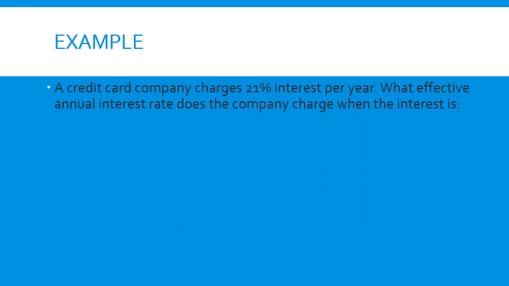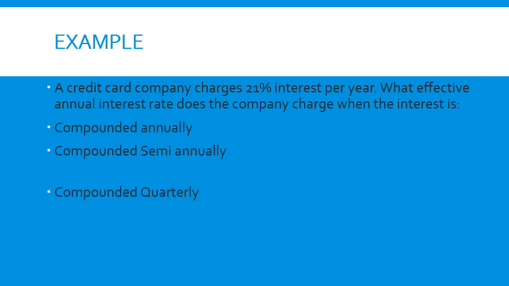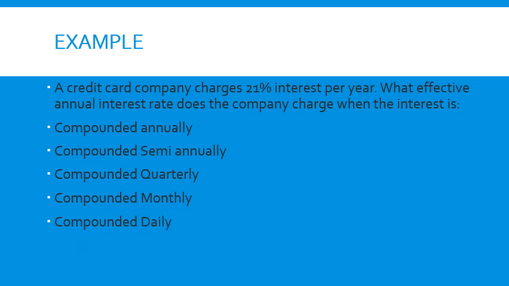Let us take an example. A credit card company charges a 21% interest per year. That is the nominal interest rate. What effective annual interest rate does the company charge when the interest is compounded annually, semi-annually, quarterly, monthly and daily? Let us calculate under each heading and see what difference it makes. Will it make any significant difference? Let us try to understand.